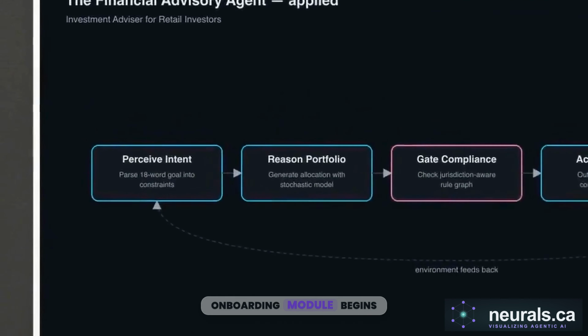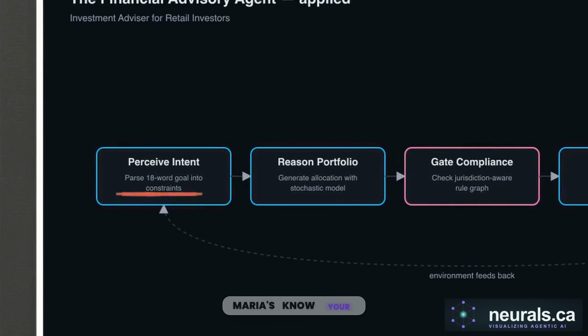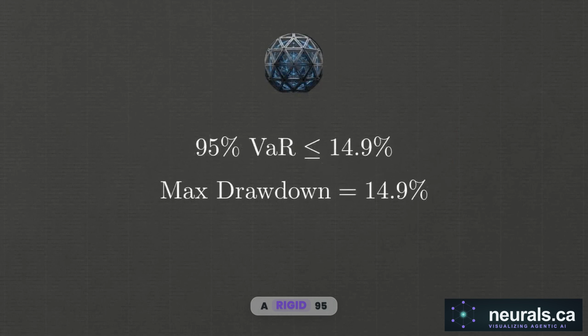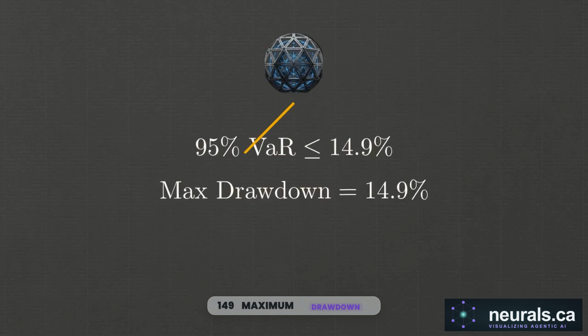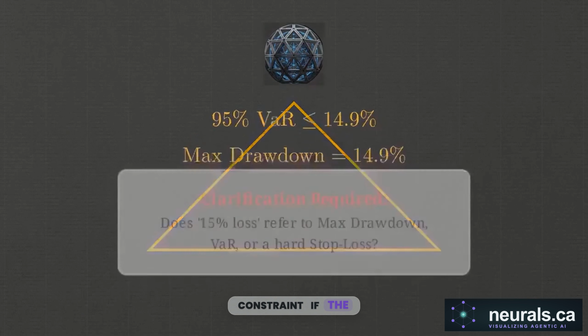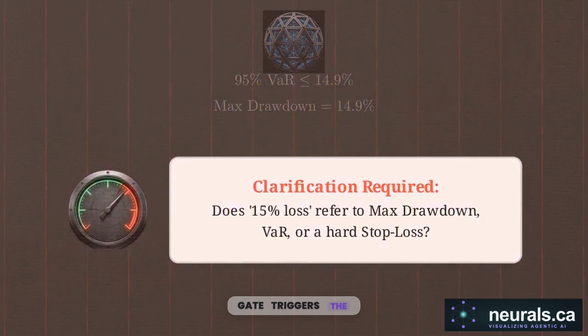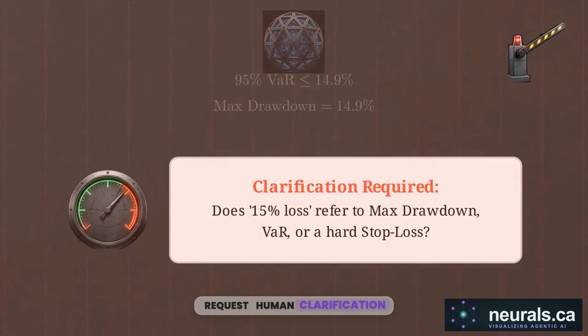The onboarding module begins the trace, pulling Maria's Know Your Customer profile from a semantic vector database. The system translates the phrase "can't lose more than 15%" into a rigid 95% value at risk ceiling and a 14.9% maximum drawdown constraint. If the semantic translation is ambiguous, the confidence gate triggers. The agent halts to request human clarification, rather than risking an incorrect guess.